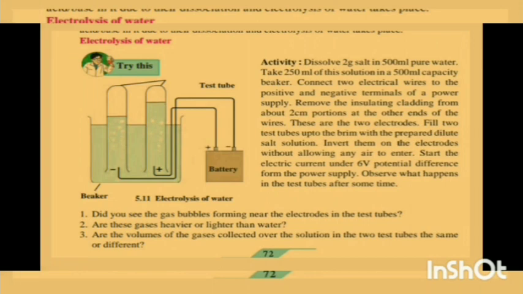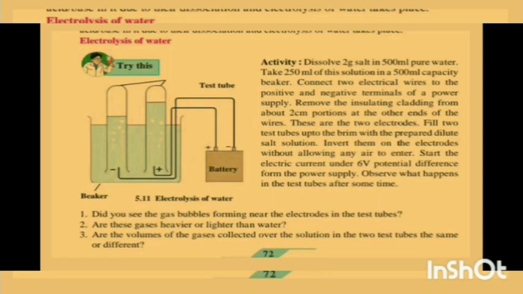So let's see electrolysis of water. One activity is given here. Dissolve 2 grams salt in 500 ml pure water. Take 250 ml of this solution in a 500 ml capacity beaker. Connect 2 electrical wires to the positive and negative terminals of a power supply. Remove the insulating cladding from about 2 cm portions at the other ends of the wires. These are the 2 electrodes.